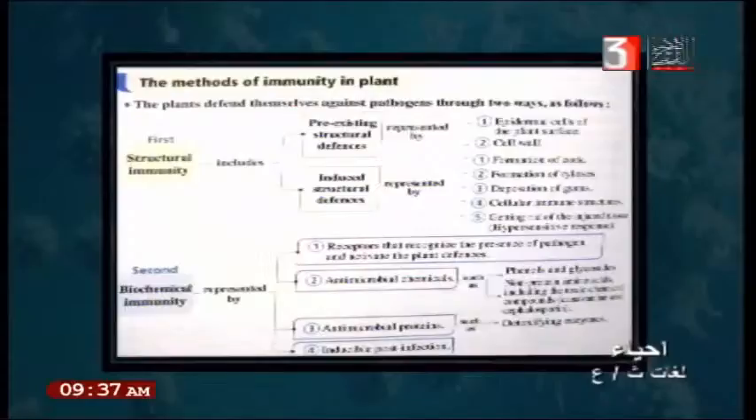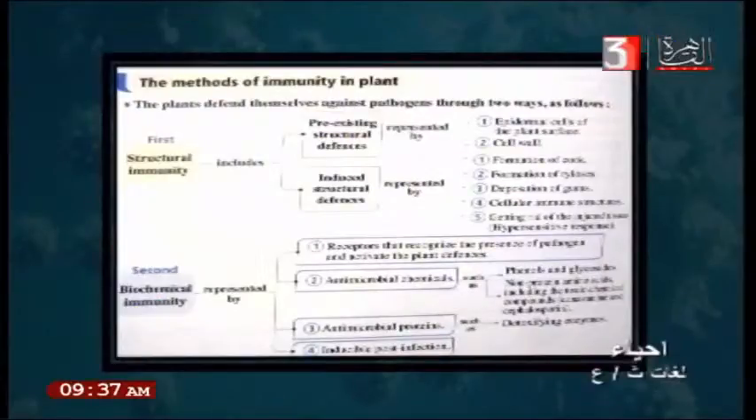Also tylosis and the deposition of gum are methods that come from the pre-existing structure defense for the plant. Cellular immune system, or immunity, like getting rid of injured tissue, or any tissue that makes a hypersensitive response, the plant can remove it to increase its immunity.